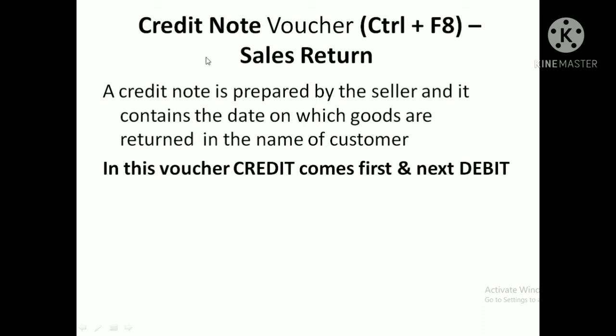While passing the transaction using the credit note screen, first you should record the credit item or credit ledger account, then go for debit. So for the credit note voucher, first you will get the credit one, then the debit one.